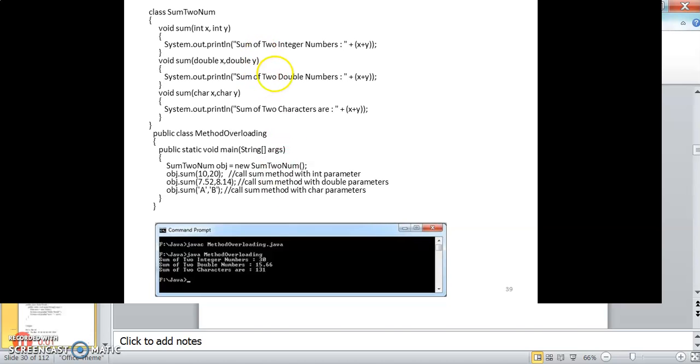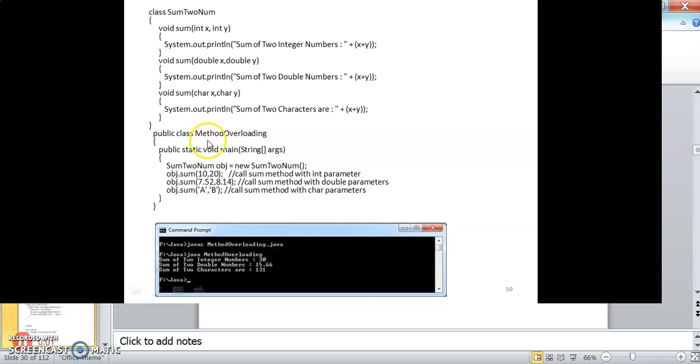This is another example, class SumToNum. This is the main class, and it has three different functions. All the functions have the same name, sum, but the arguments are different. First one has an integer argument, second one has a double argument, third one has a character argument.